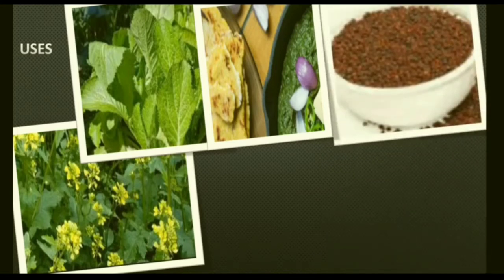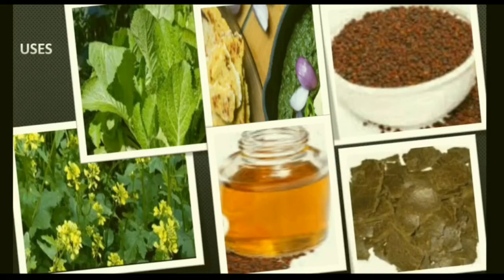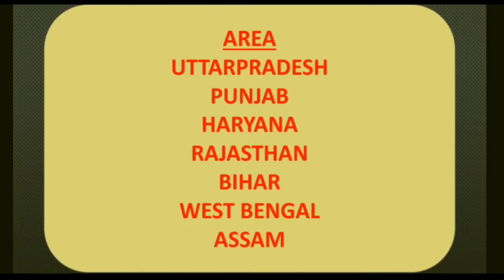Then when the seeds are taken out, this is used for seasoning purposes, and seed oil is taken out from it, and the leftover is known as oil cake. This is oil cake, which is used as a manure in the agriculture farm. Areas: Uttar Pradesh, Punjab, Haryana, Rajasthan, Bihar, West Bengal and Assam. These are the areas where it can be grown easily, because these areas have alluvial soil and the climatic condition is also good.